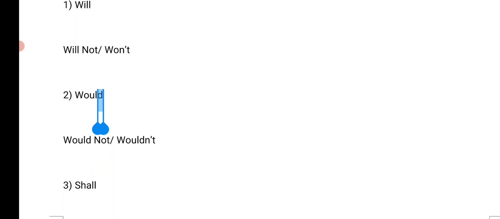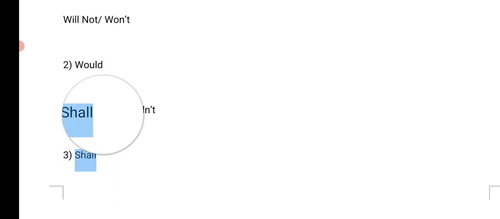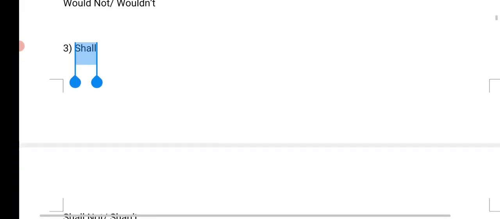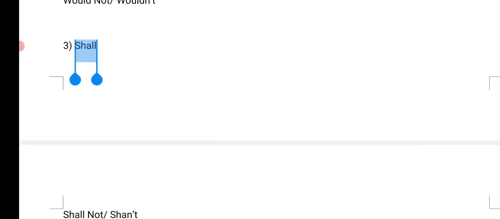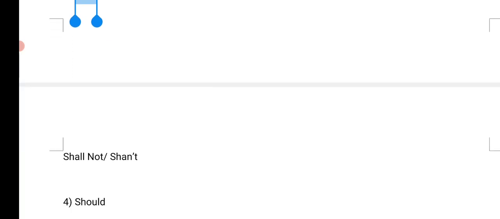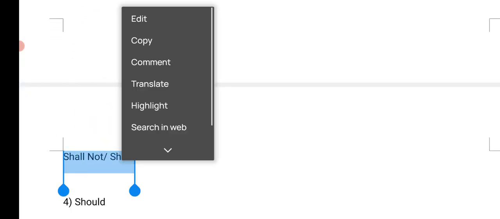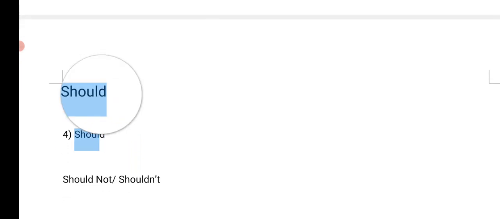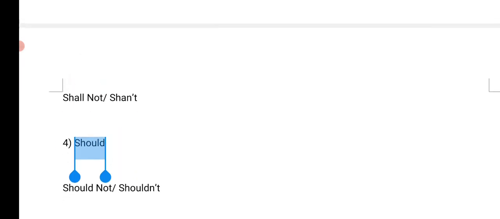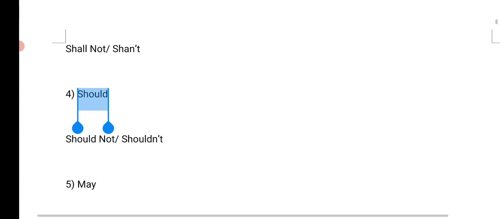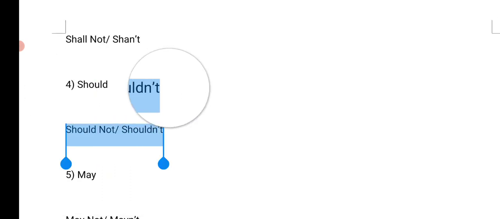Then we have shall, used when we talk about future actions, and shall not, shan't. Then should is the past form of shall, and then should not and shouldn't.